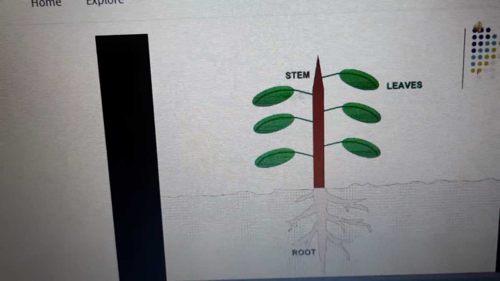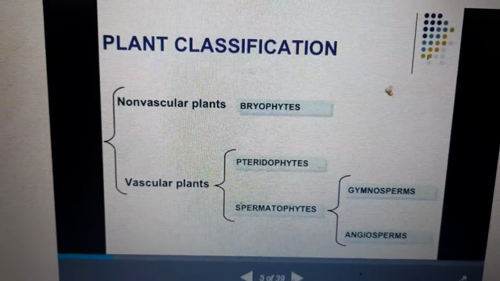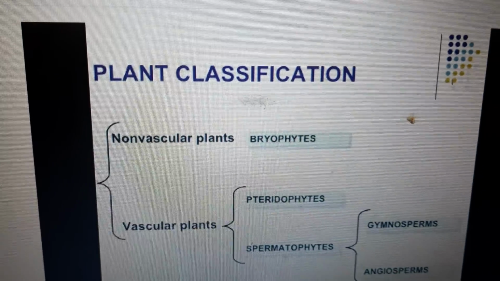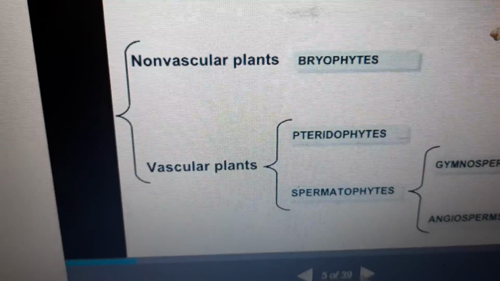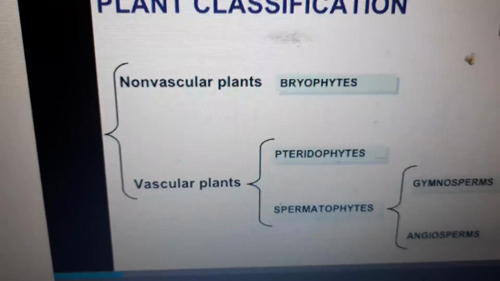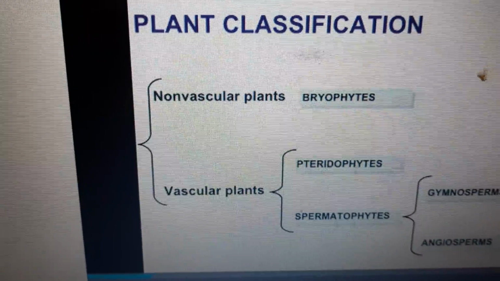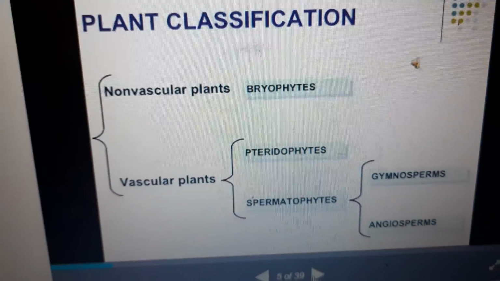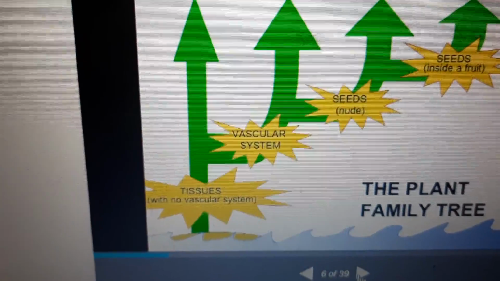Okay, then the next one, plant classification. Plants are non-vascular plants and vascular plants. Non-vascular plants: bryophytes. Then pteridophytes and spermatophytes. There are two types of spermatophytes: gymnosperms and angiosperms. Okay, gymnosperms and angiosperms.